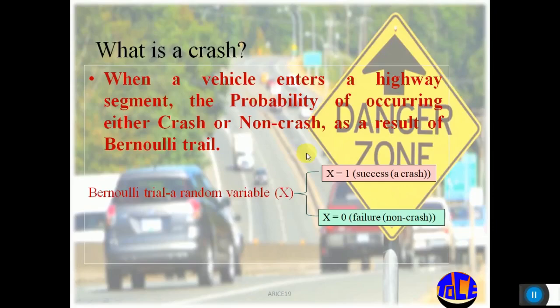First of all, this study is framed to reduce the severity of crashes. So what is a crash? If a vehicle enters a highway segment, it either meets with a crash, or it is safe, non-crash. So it's like a Bernoulli trial. If the vehicle meets with a crash, x is equal to 1; if non-crash, x is equal to 0.